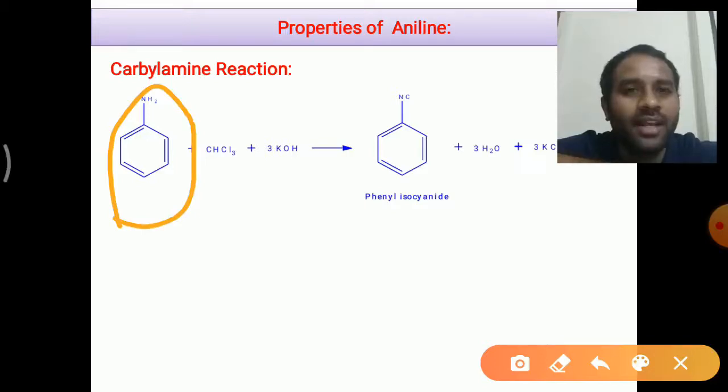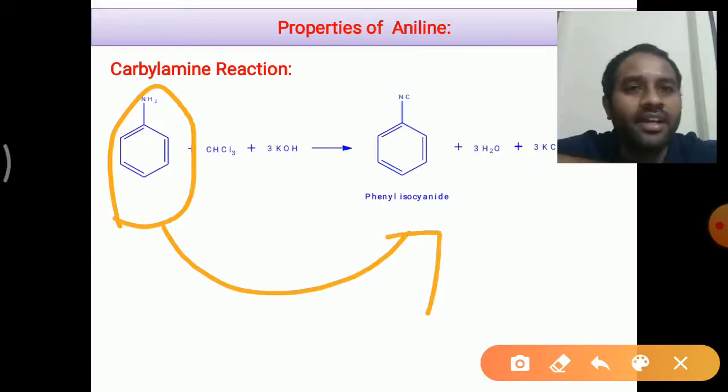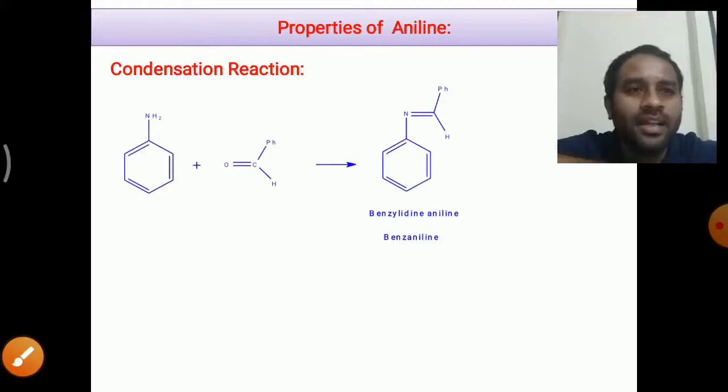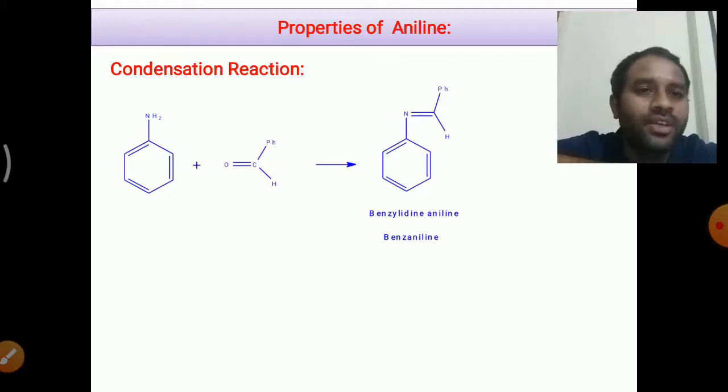In the carbylamine reaction, a primary amine like aniline is converted into phenyl isocyanide by treating it with chloroform in the presence of a base. And coming to another reaction, that is the condensation reaction. You see here, aniline will undergo condensation with benzaldehyde to form an imine, also known as benzylidene aniline. This product formed here is known as a Schiff's base.